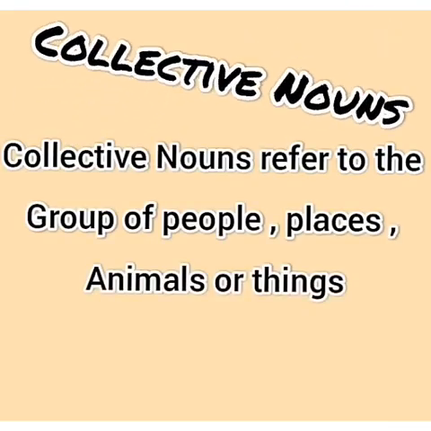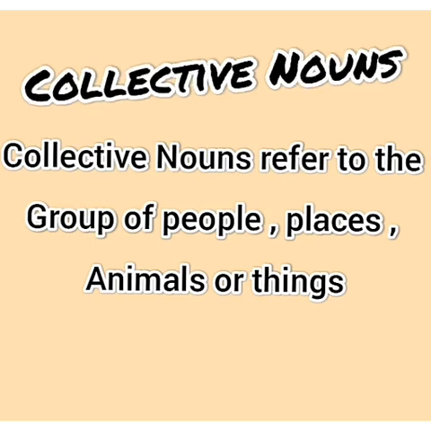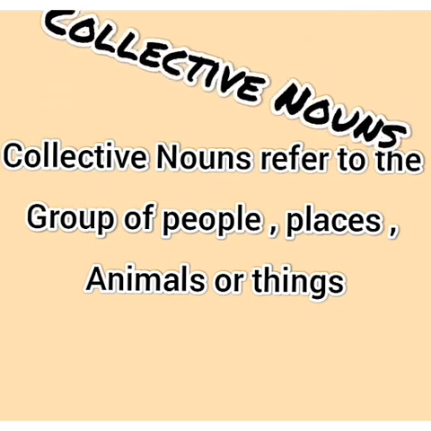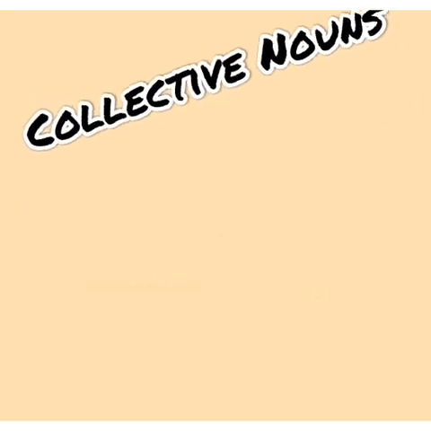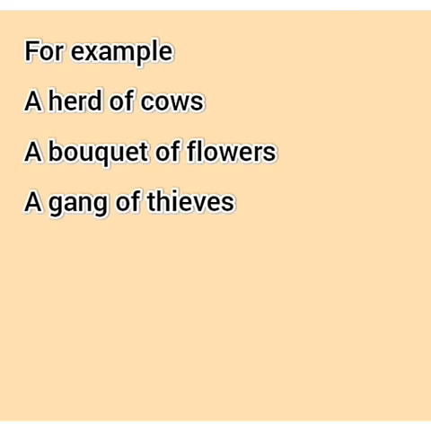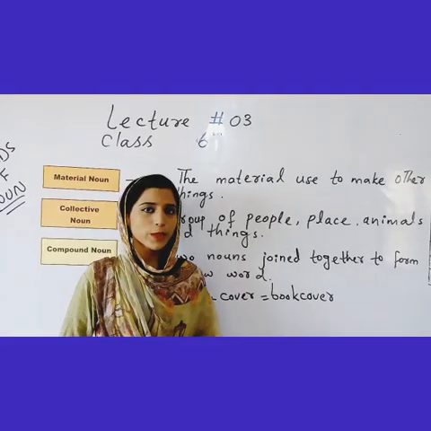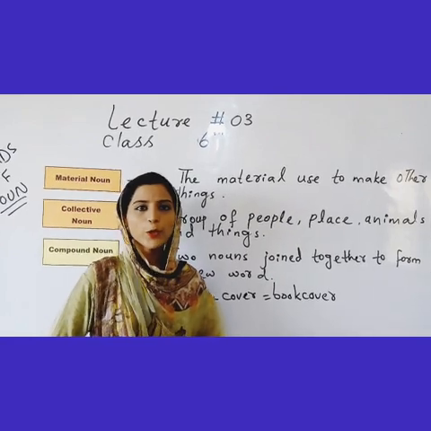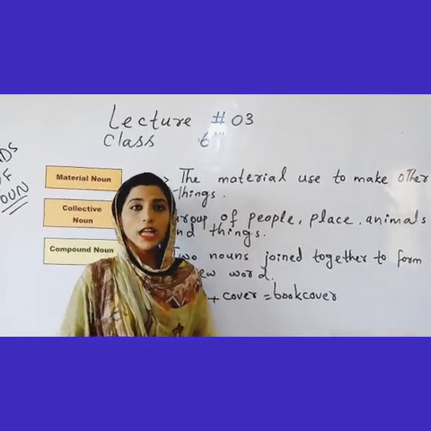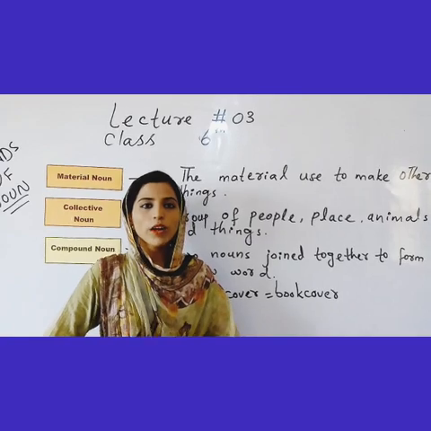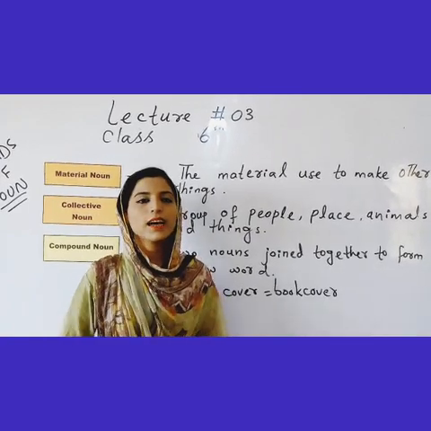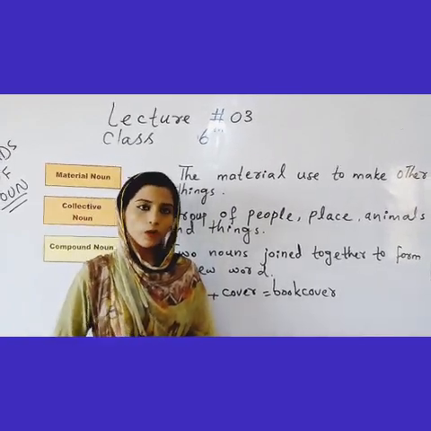Collective noun. Collective nouns refer to a group of people, places, animals, or things. For example, a herd of cows, a bouquet of flowers, a gang of thieves. Here, herd, bouquet, and gang are collective nouns. Students, this slide helped you a lot to understand more about collective nouns. Now, we are going to move on to our very last kind, that is compound noun.